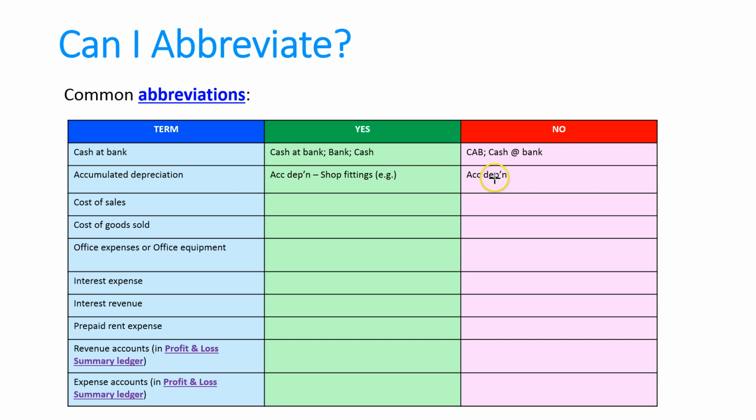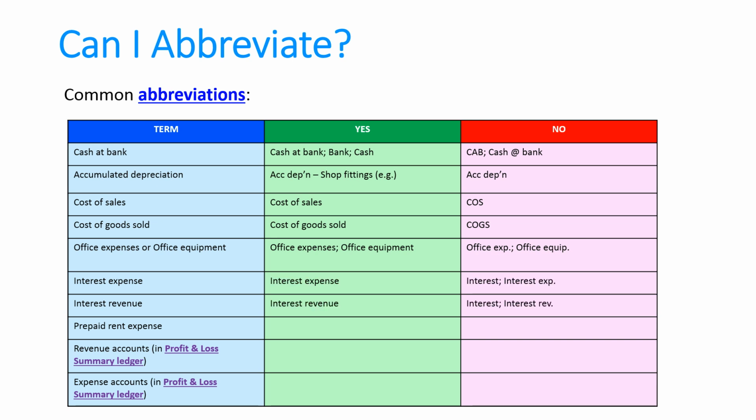AC DEPN is fine. Cost of sales must be cost of sales. We're not going to write COS. Cost of goods sold is the same. We don't abbreviate that to COGS. Office expenses and office equipment. Remember, these are probably going to be in reports like an income statement, so we aren't going to abbreviate those. Interest expense and revenue will be the same.